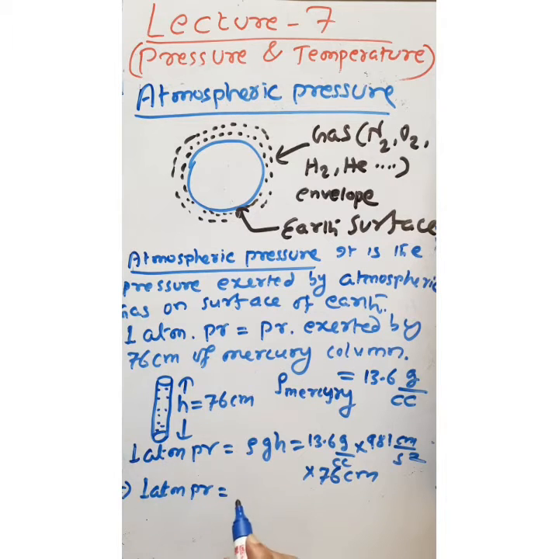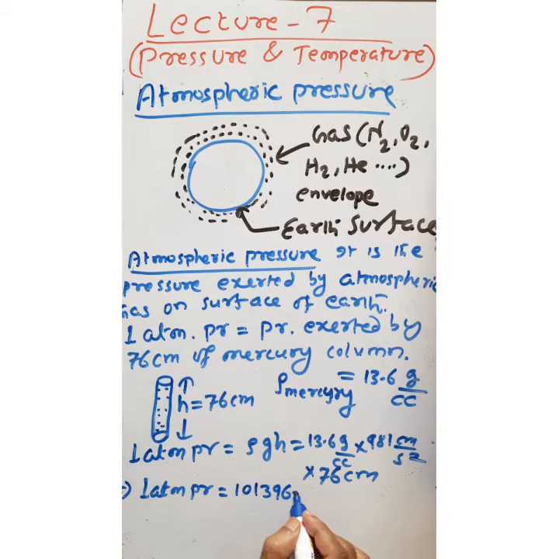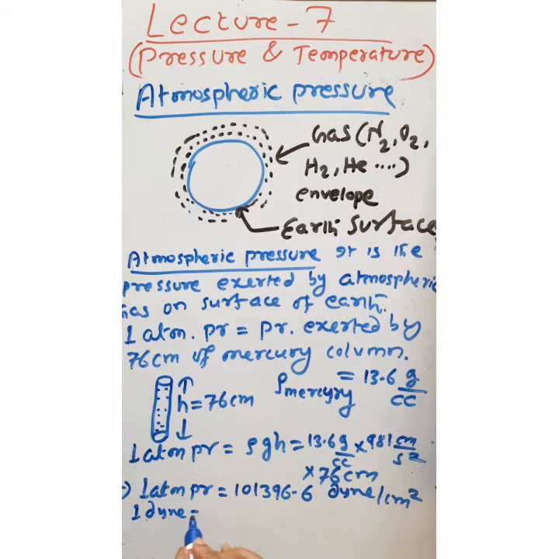So now this is our 1 atmospheric pressure. If we calculate, the value will be 101396.6, and we have taken every parameter in the CGS system. So what is the unit of pressure in the CGS system? It is dyne per centimeter square. You know 1 dyne is equal to 10 to the power minus 5 Newton, and 1 centimeter square is equal to 10 to the power minus 4 meter square.